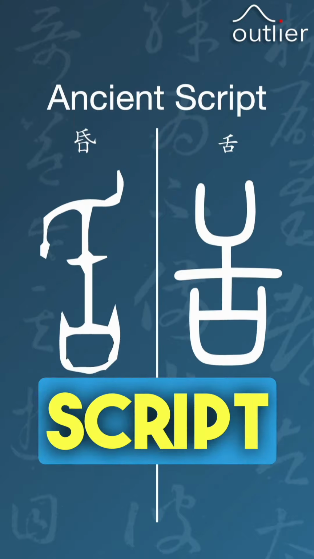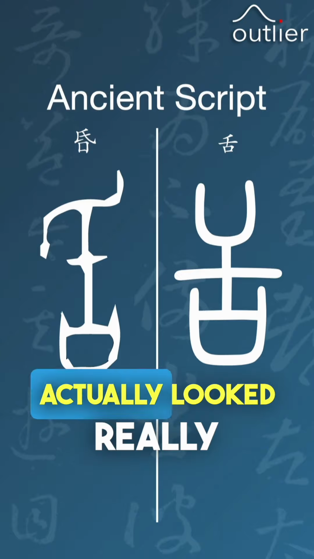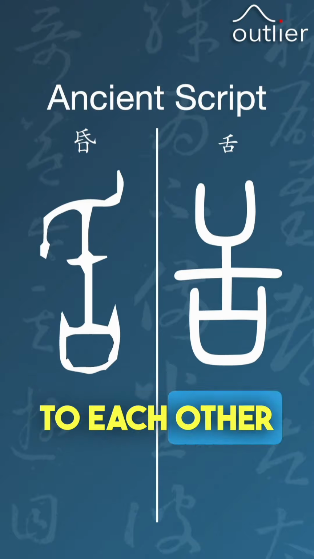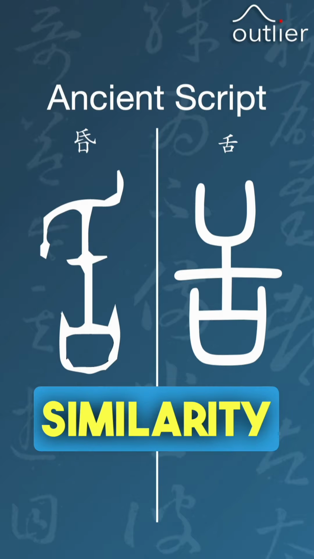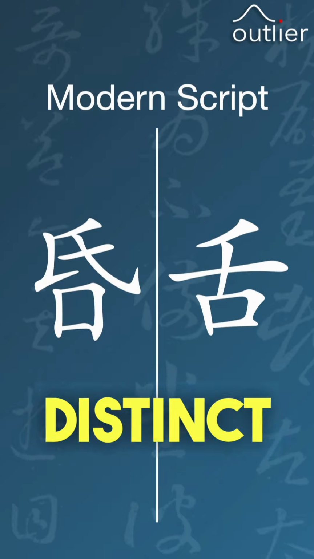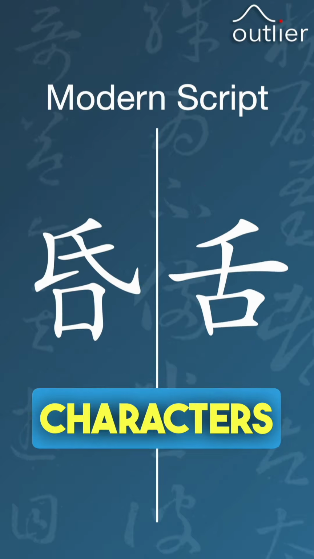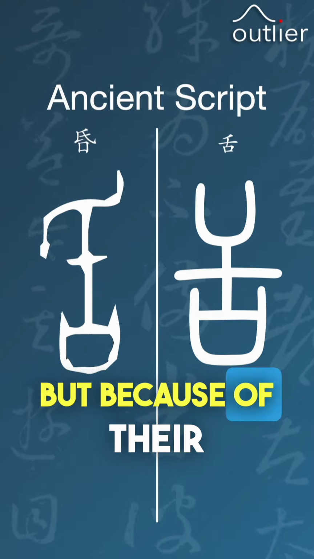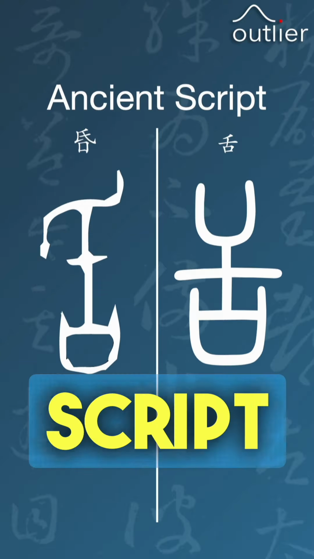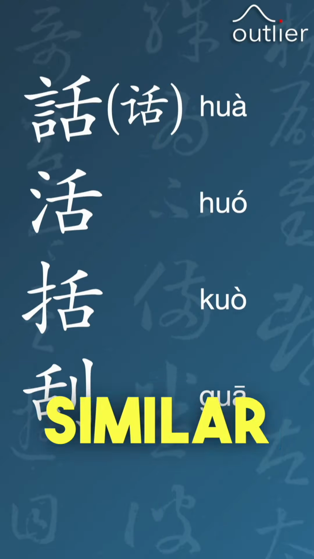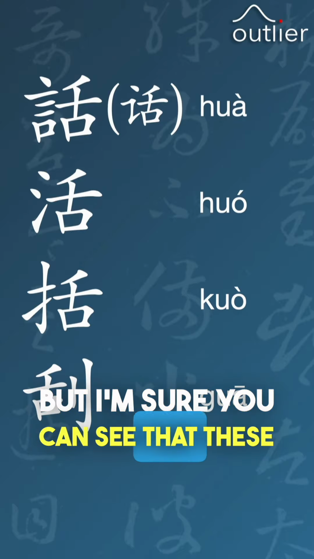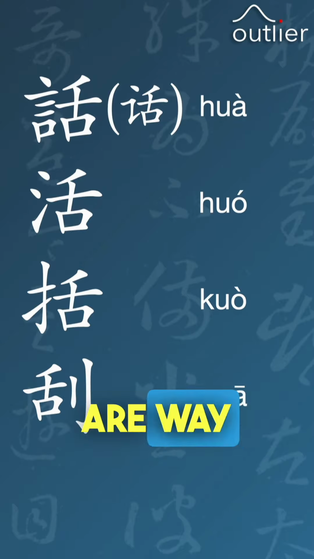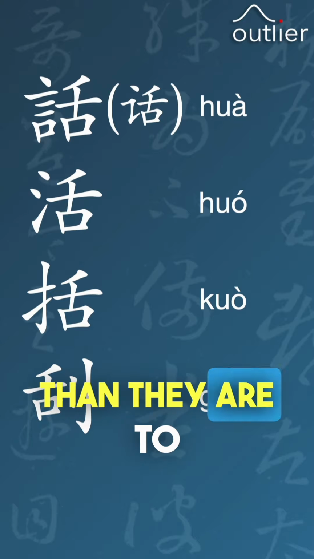In the ancient script, those two components actually looked really similar to each other. Obviously, you can tell them apart, but there's a strong similarity. In the modern script, they look more distinct from each other as standalone characters, but because of their similarity in the ancient script, they've remained similar when they show up as components in the modern script. But I'm sure you can see that these pronunciations are way closer to gua than they are to sh.